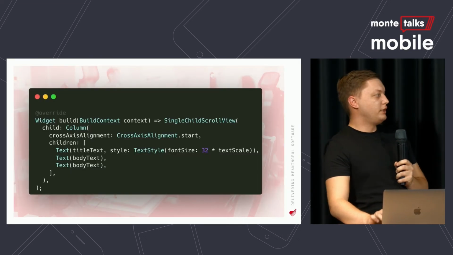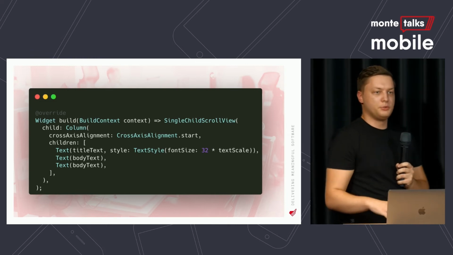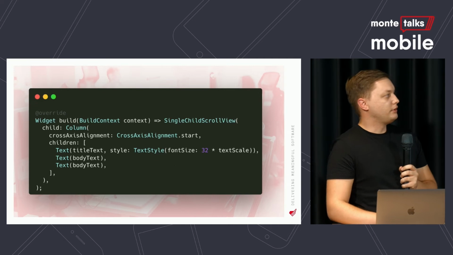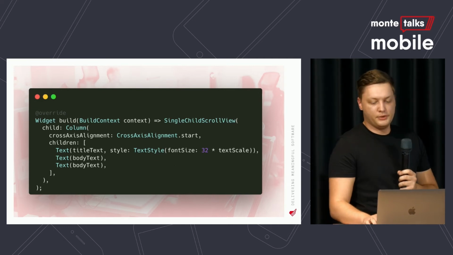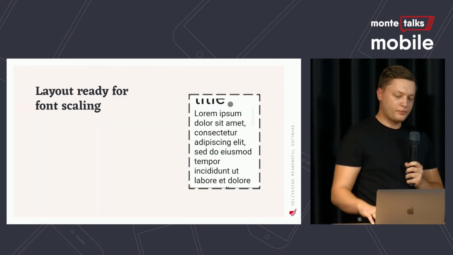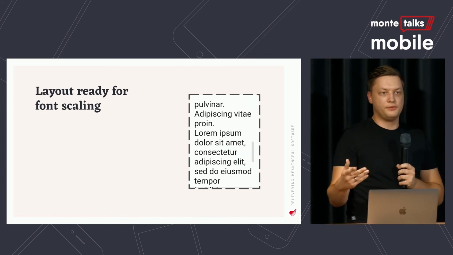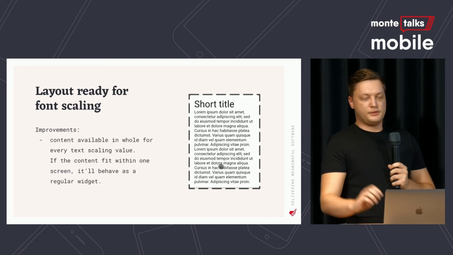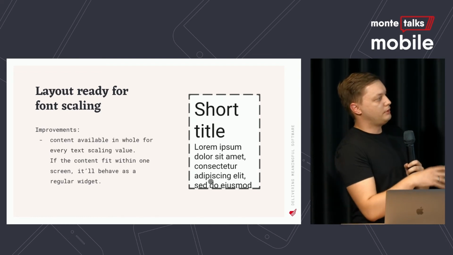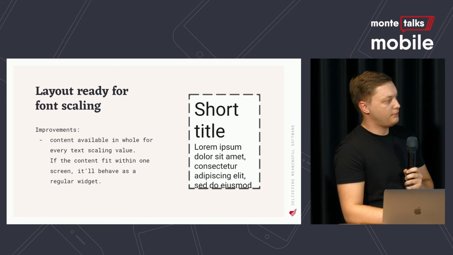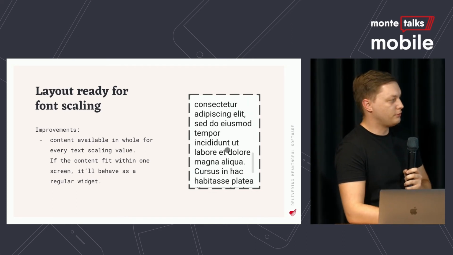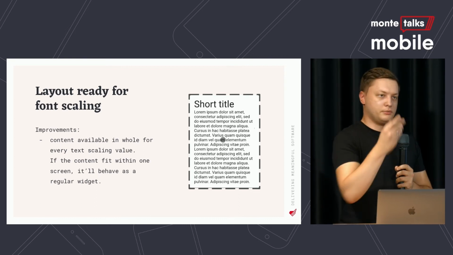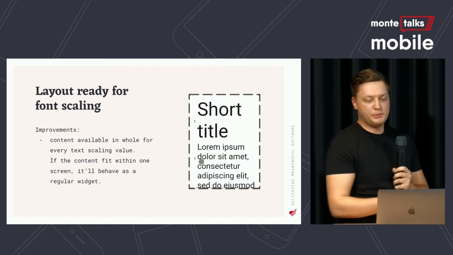You can do that really easily. Just get rid of those restricting widgets, put everything in a column, and then the column into a single child scroll view, for example. So whenever the text and the content will not fit one screen, you can scroll through that. This proves useful for any scaling that you can apply here, because you have an endless space vertically, basically.